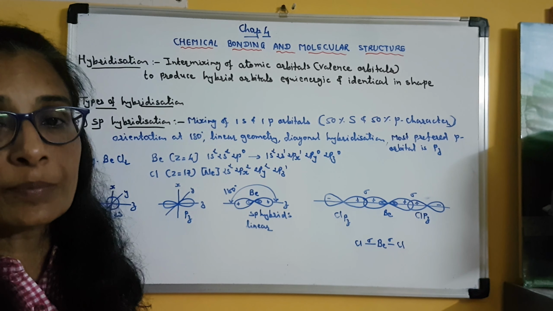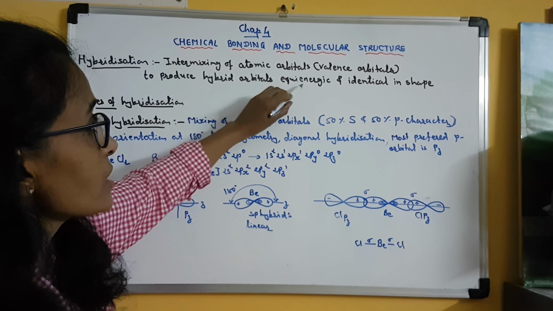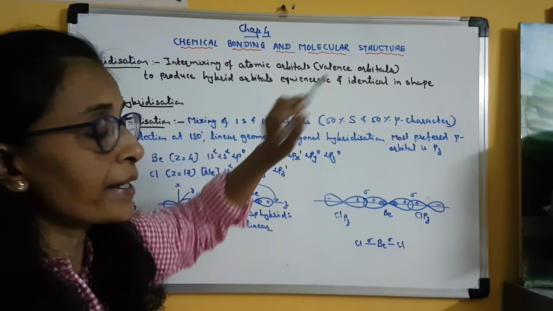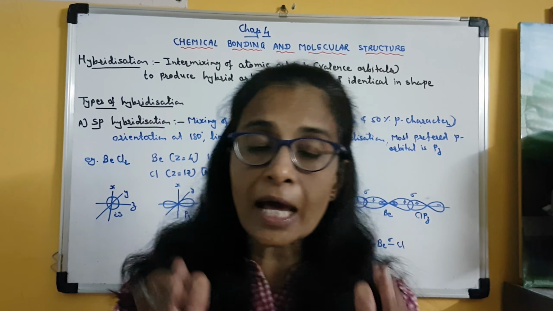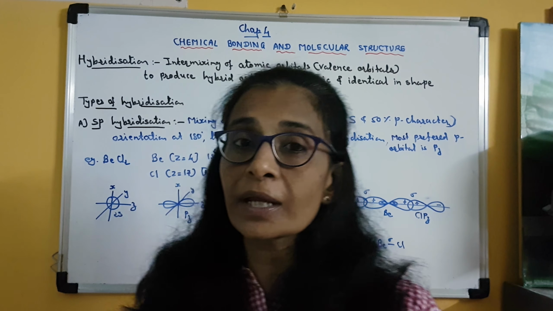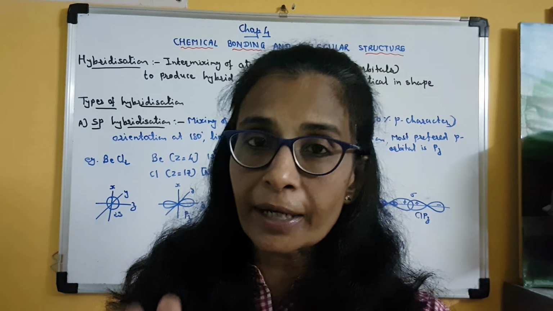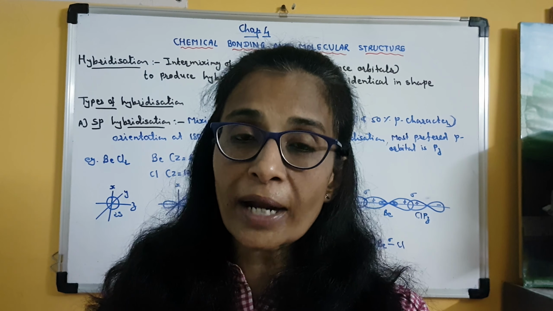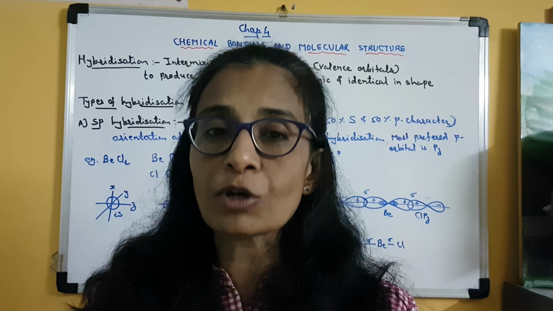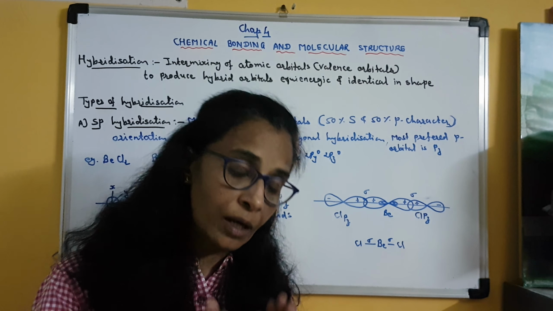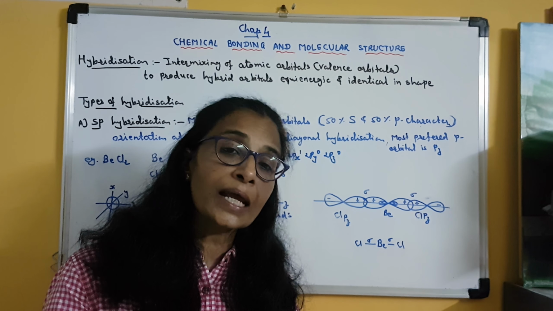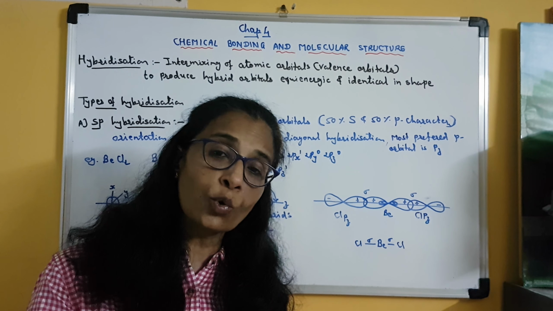hybrid orbitals will be produced, and these orbitals will be equi-energic and identical in shape. Clear? So hybrid orbitals are those orbitals which are obtained by mixing of atomic orbitals. Which atomic orbitals? They are valence orbitals, the outermost orbitals. Clear? And these hybrid orbitals are equi-energic, means there is no energy difference.